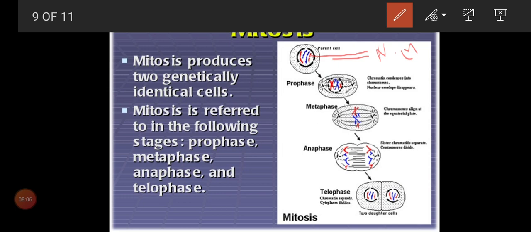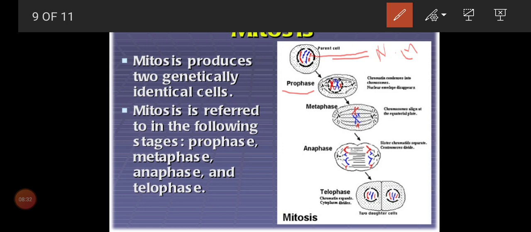Now look at the second stage, prophase. First, this is the parent cell, with the chromatin network like a thin thread. It starts to take more material from the cytoplasm, and the thin thread-like chromatin network will condense and you will get thick structures.